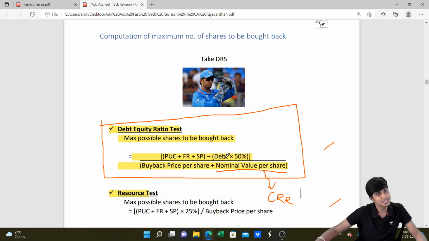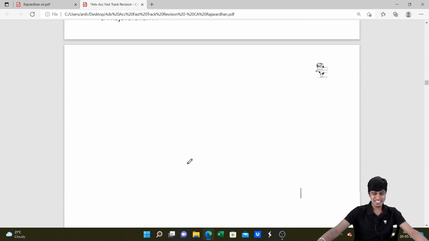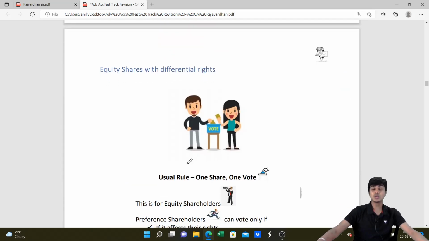Note down this. ये काम आएगा. This will be very useful. Note this down: PUC plus free reserves plus securities premium minus 50% of debt, divided by buyback price per share plus nominal value per share. Doing this will give you the answer. Fantastic. So that's with regard to buyback.